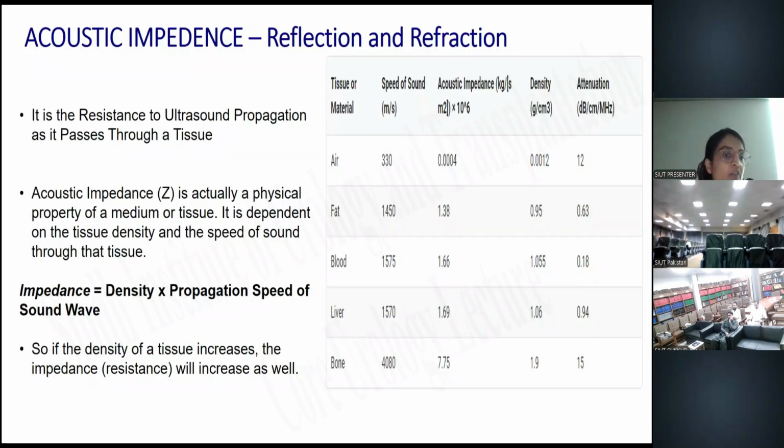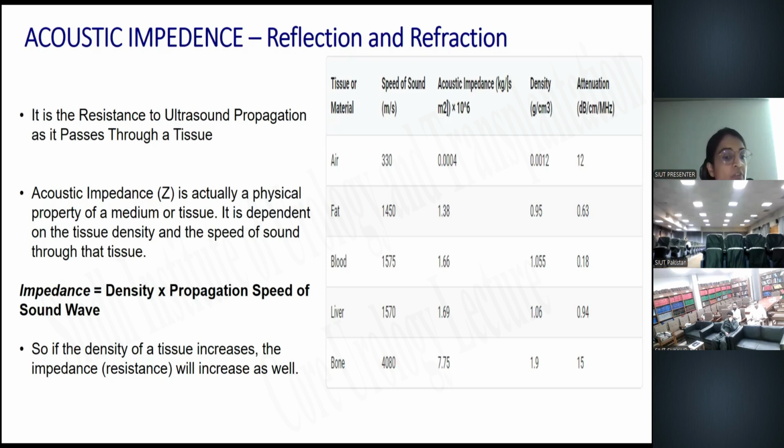So the basic mechanism of acoustic impedance is important to understand for the ultrasound. Acoustic impedance is the resistance to the ultrasound propagation as it passes through the tissue, some kind of resistance or hurdle in the passage of the ultrasound wave in the tissue. That can be labeled as the acoustic impedance. It can be determined by multiplying the density by the speed of the sound waves. Hence we can calculate the acoustic impedance.